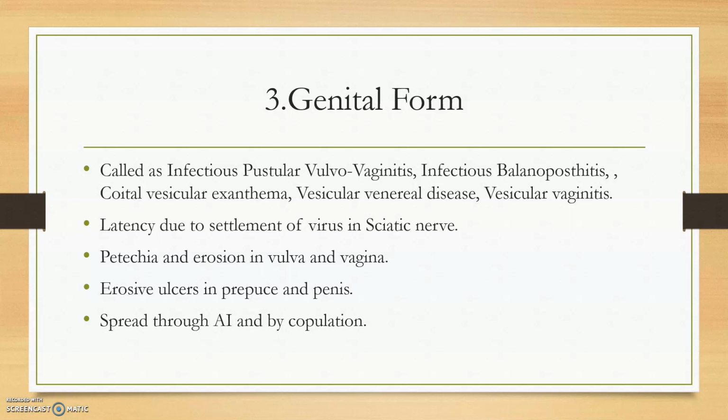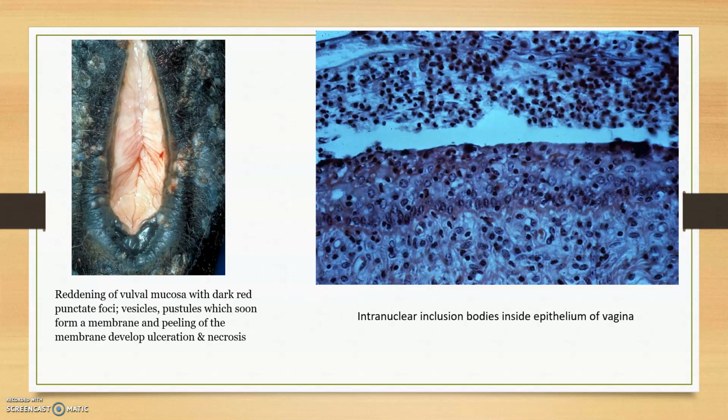Now, whenever there is virus in the genital form, it will settle in the sciatic nerve, which is near the genital area. Petechiae and erosions in the vulva and vagina. Erosive ulcers in prepuce and penis. Spread through AI and also by copulation. You can see many blood spots and many ulcers and pustules. These are small pustules. This is an intranuclear inclusion body. These are the intranuclear inclusion bodies inside the epithelium of the vagina. See, there are many inclusion bodies.